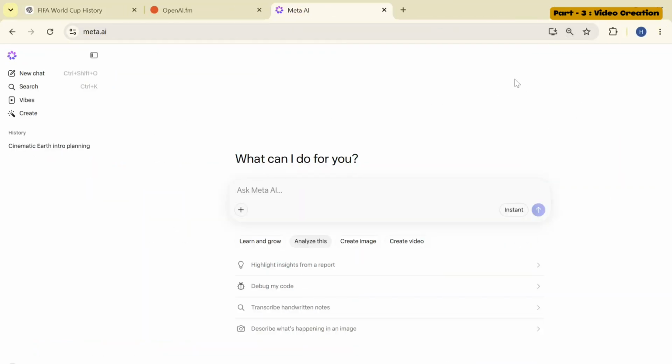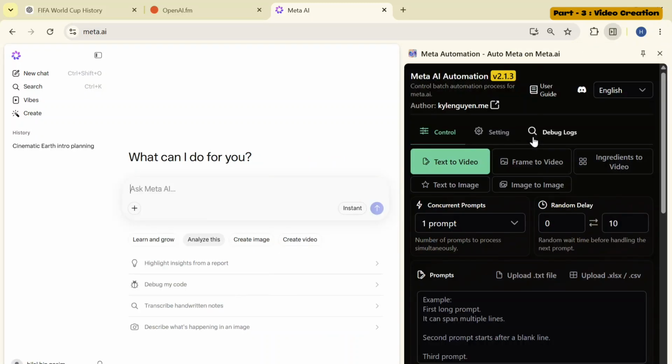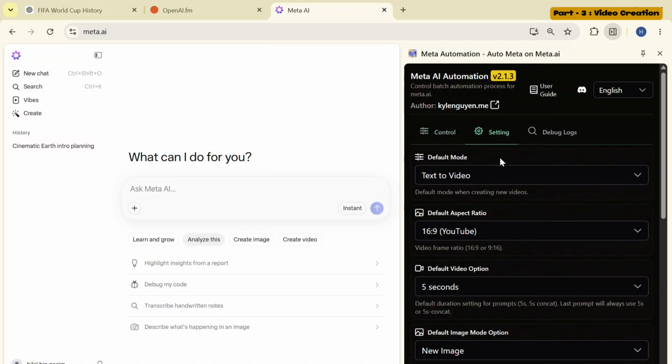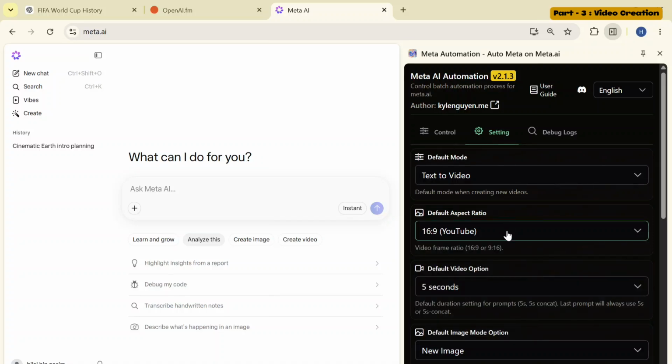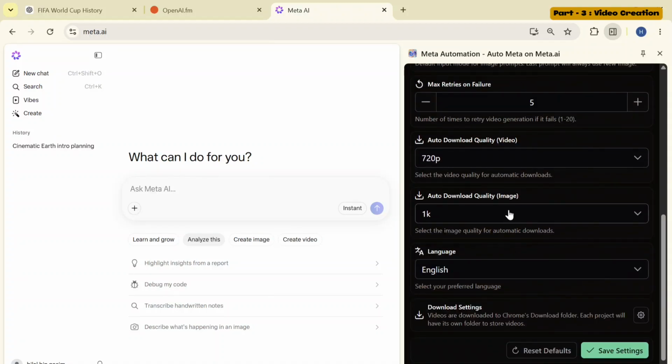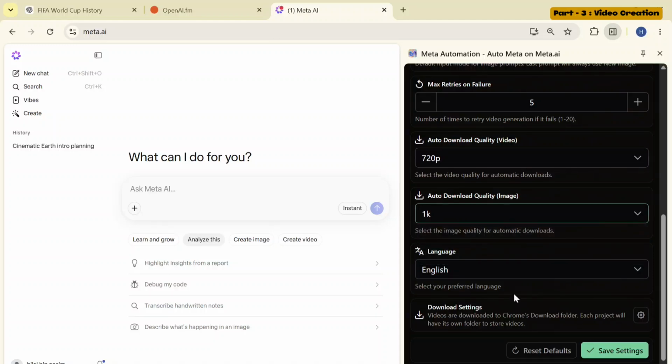Now let me give you a quick orientation to the extension. You can create videos from text as well as from frames. However, the most important option is the Setting menu. Here we have two important things. We can set the aspect ratio of our video. The second important thing is to enable the Auto Download option. This will automatically download your videos without the watermark.